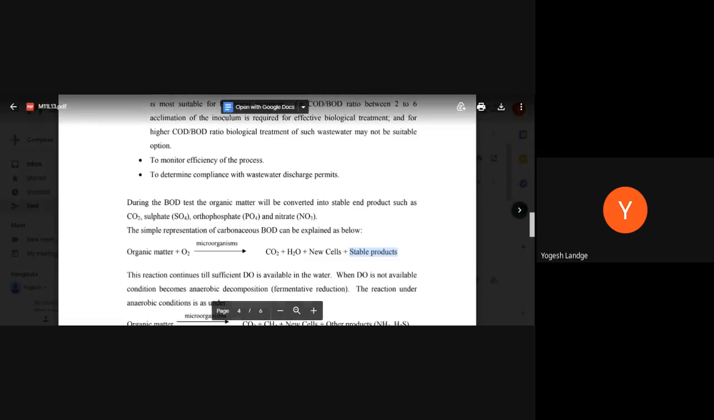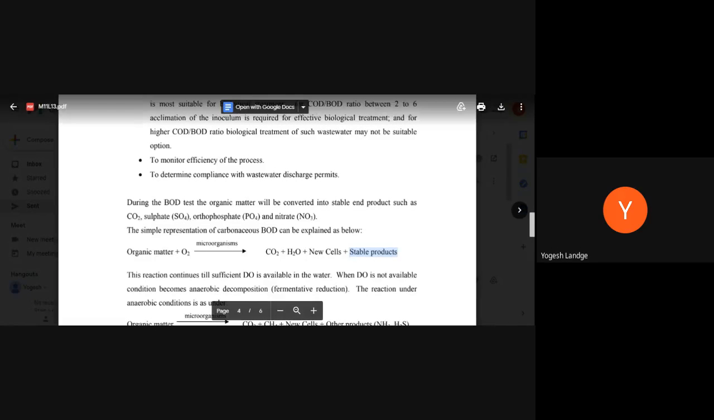The reaction is organic matter plus oxygen, with the catalyst being the microorganisms, and the end products, as we saw in the previous reaction, are CO2 and water. And as I said, why is the actual BOD less than the theoretical one? The answer is that new cells are formed, meaning the growth of microorganisms, and there is a stable product. Stable product means some of the organic matter we are consuming has some stability. So all these things are generated when the reaction is carried out.